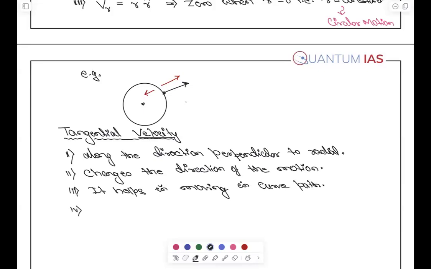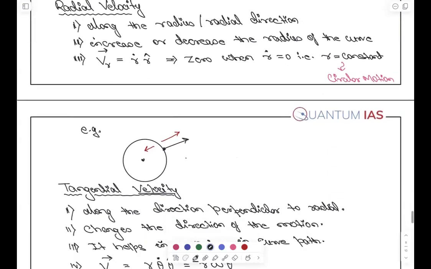Fourth, तुम्हें याद रखना होगा VT है ना, ये तो बोलते हैं हम लोग. VT is what? r theta dot theta cap. Sometimes we write theta dot as omega also. So r omega theta cap. सुना होगा ना? Omega, r omega. Have you heard about this thing? So yes, r omega theta cap. तो ओमेगा होगी तभी ये चीज होगा.